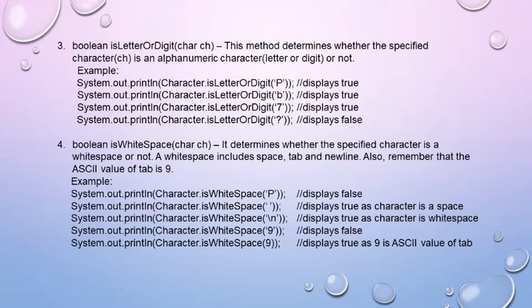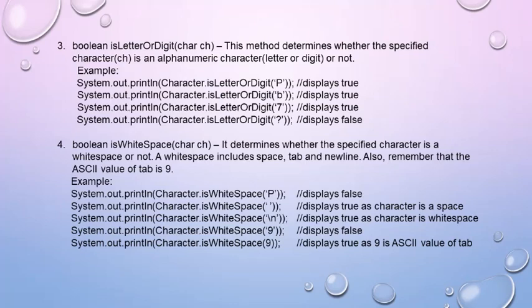We come to the next function, that is isLetterOrDigit. This checks whether the specified character ch is an alphanumeric character or not. Alphanumeric means it can either be a letter or a digit. So if I pass the value P to the first statement of the example, System.out.println(Character.isLetterOrDigit('P')), it will display true. The second will also display true because it is a lowercase character. The third will also display true because it is a digit. But the fourth one, a question mark, will display false because it is neither a letter nor a digit.